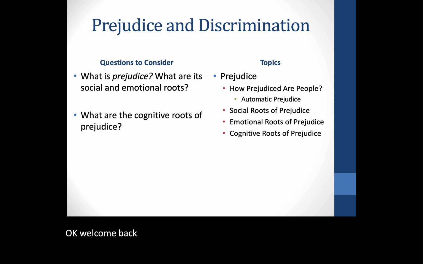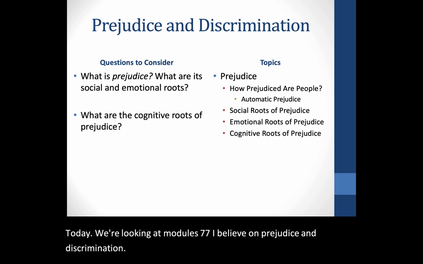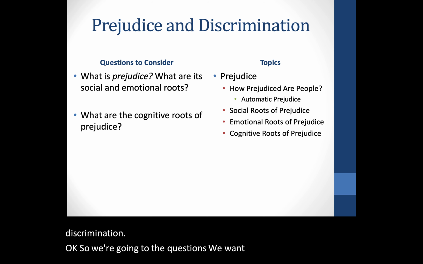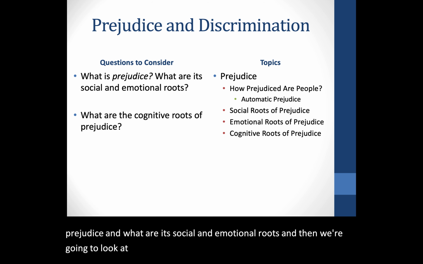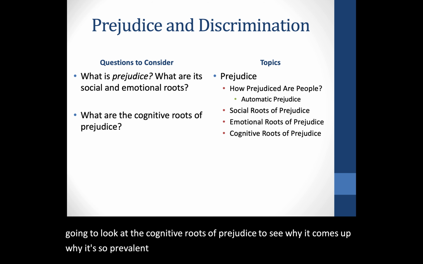Everybody. Today we're looking at Module 77, I believe, on prejudice and discrimination. Okay, so the questions we want to consider are what is prejudice and what are its social and emotional roots? And then we're going to look at the cognitive roots of prejudice to see why it comes up, why it's so prevalent and has been so prevalent in our societies.